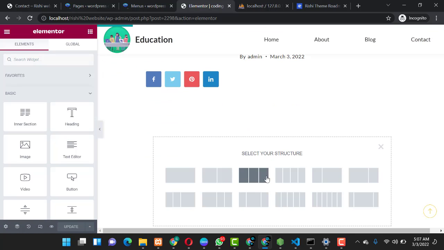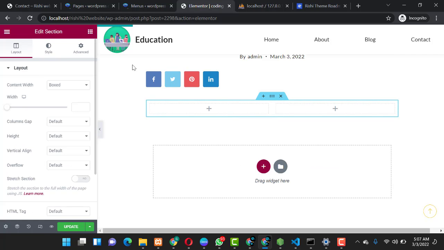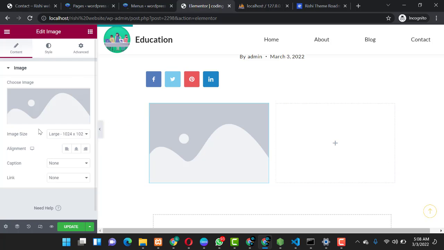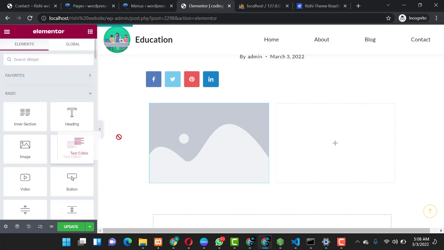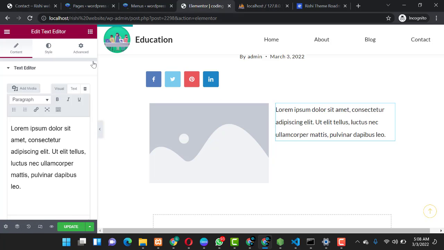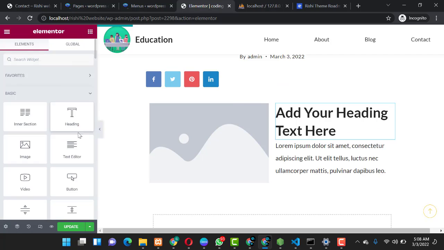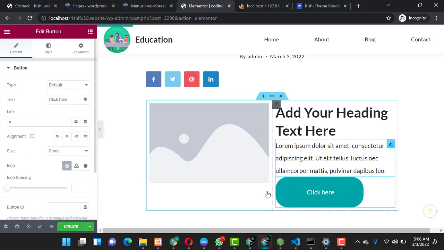You select something like this. We are trying to create a post, so over here we'll put an image, and over here we'll put text, a heading, and then a call to action button for everyone that visits this post.